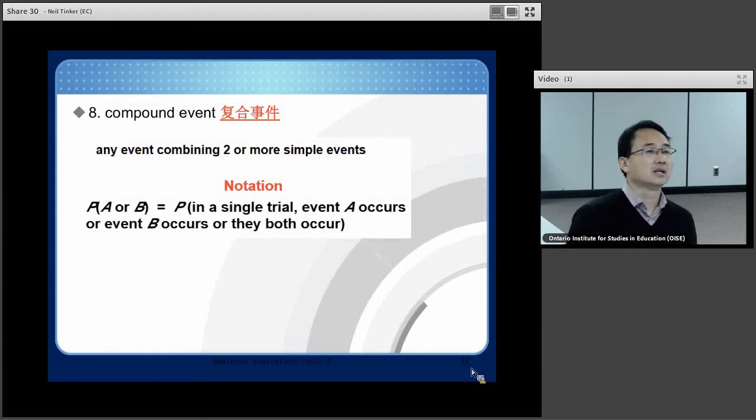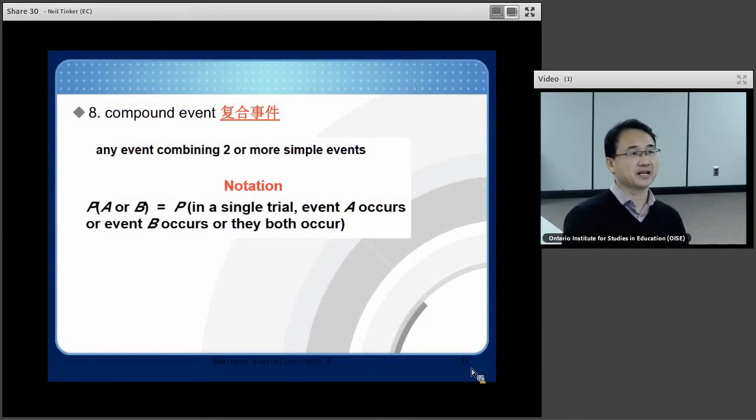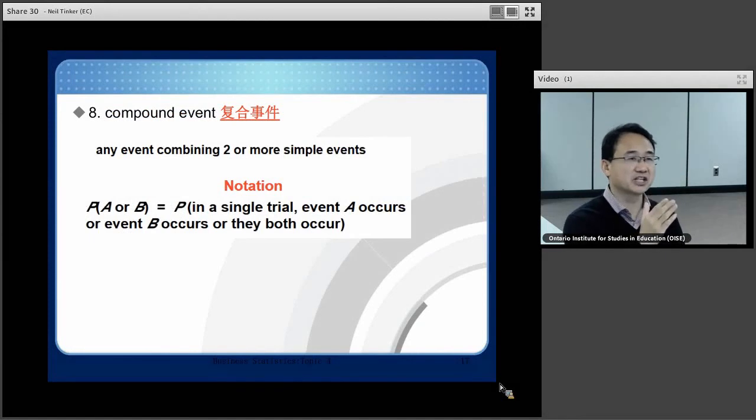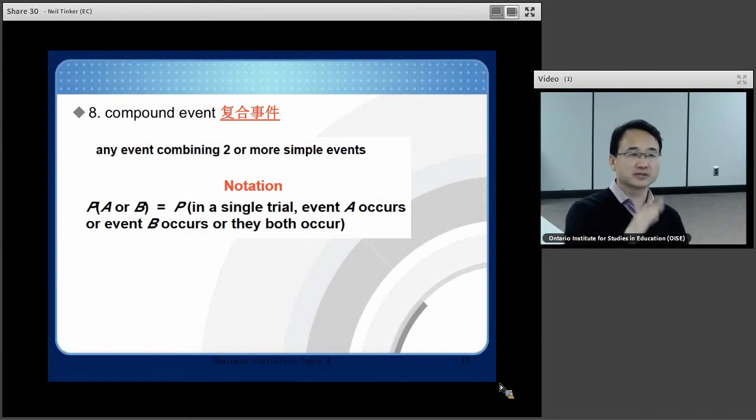Now let's go on. That is compound events. A compound event is any event combining two or more simple events. If we use the symbol to represent that A or B are two events, their probability is the probability that in a single try event A occurs, or event B occurs, or they both occur. So that is a compound event.